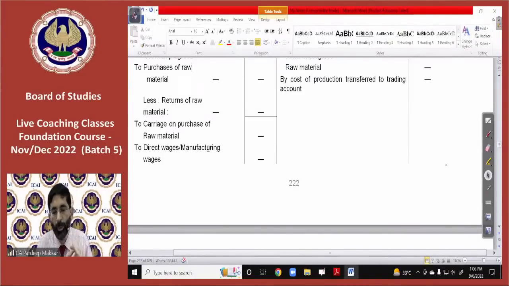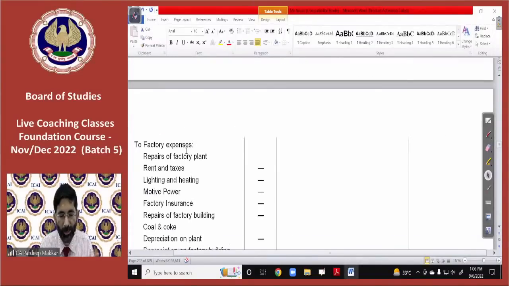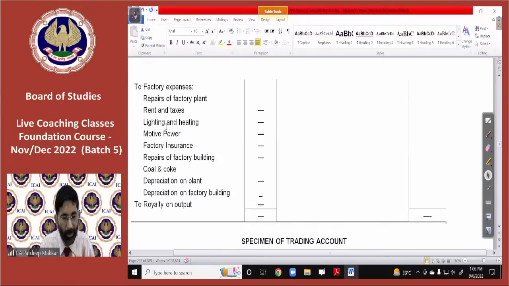All expenses relating to purchase of raw material and conversion of it into finished goods, whatever is incurred in the factory, will be entered here. So see, here it is given: carriage on purchase of raw material, direct wages, manufacturing wages, factory rent, rates, taxes, repair, lighting, motive power, factory insurance, oil, coal, depreciation on plant. But depreciation on furniture, fixtures and office equipment will go to the profit and loss account. As earlier, whatever we are doing, this is an addition, this is not a deduction. Let it be very much clear.